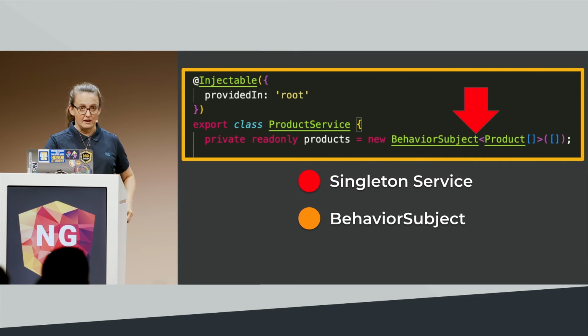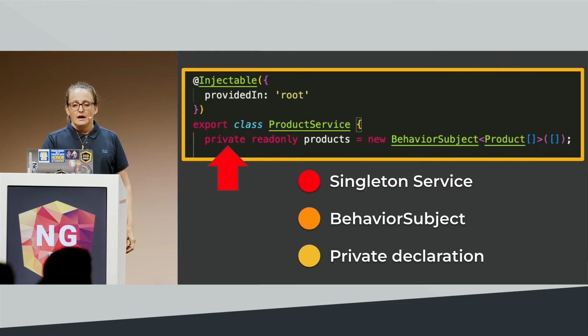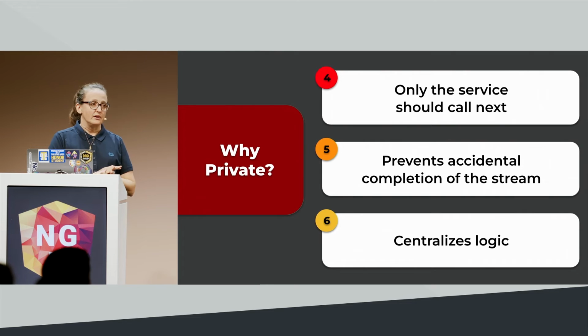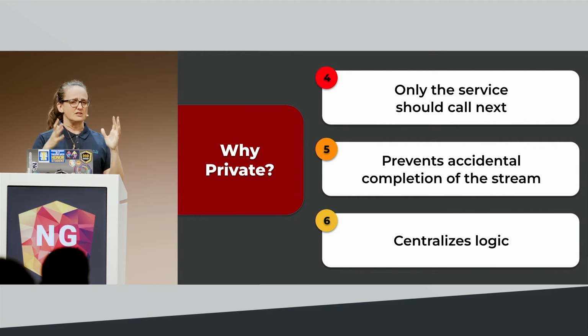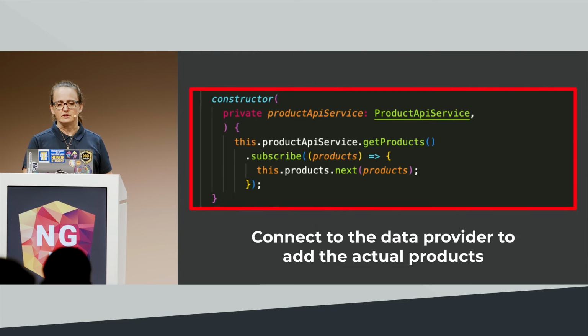I'm also going to use a behavior subject because I do want there to be an initial value, even if that initial value is an empty array. And I'm going to declare this as private. The reason we're declaring it as private is because only the service should have access to the actual subject. We don't want just anybody to be able to call next on it. We also don't want any component to be able to accidentally complete the stream and ruin it for everybody else, right? It also sort of centralizes our logic into one service.